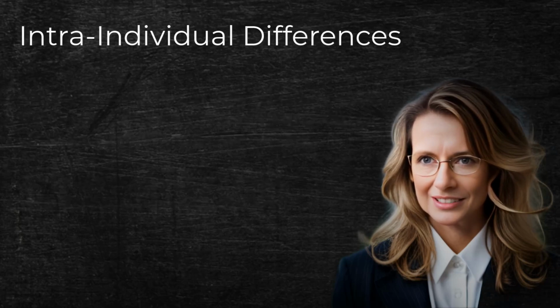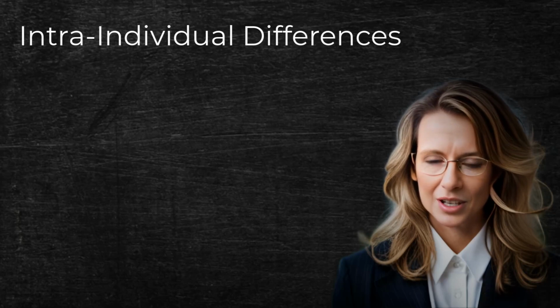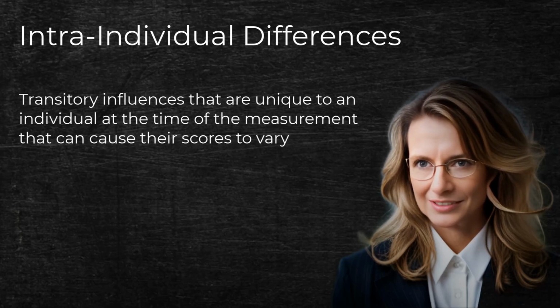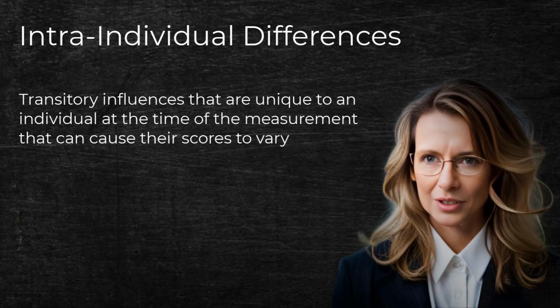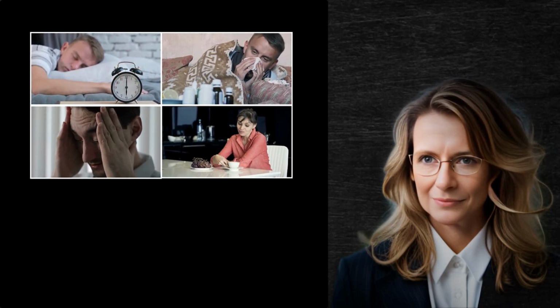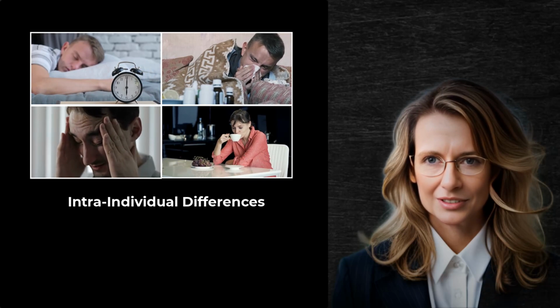2. Intra-individual differences. The variation in scores on a measurement will be affected by transitory things that are unique to a particular individual at the time of the measurement that can cause their scores to vary. Things like the amount of sleep a person had the night before, how the person is generally feeling, as well as anything else that may be related to how a person responds to a measurement come under the heading of intra-individual differences.